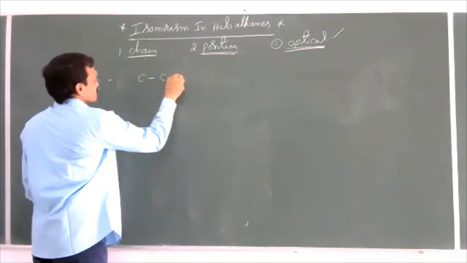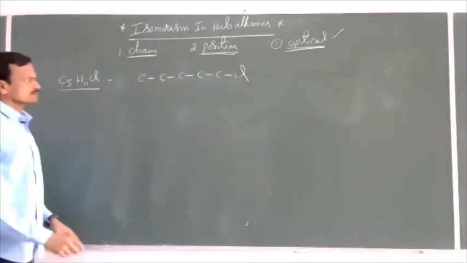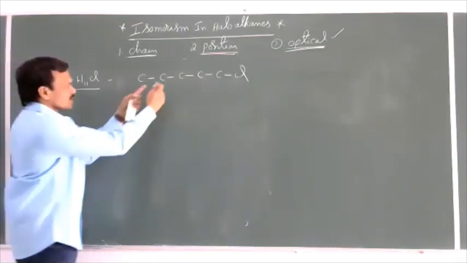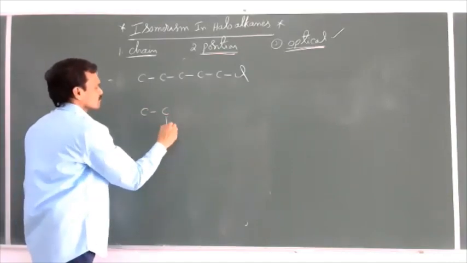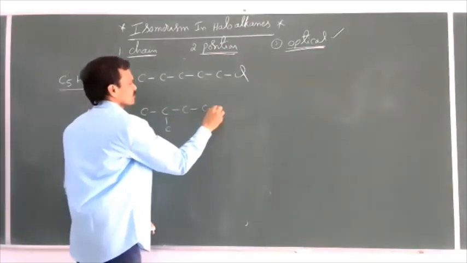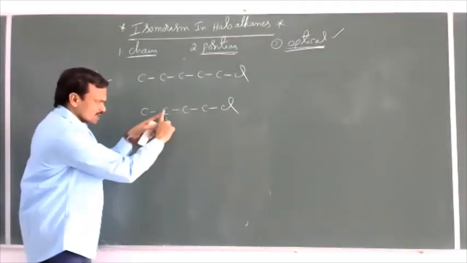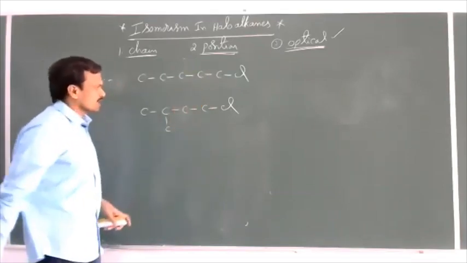C, C, Cl. This is nothing but N-pentyl chloride. Now to this I'll write the structural isomers. Cl. Instead of taking the methyl group here, I can take the methyl group here also. Then I can get one more structure.